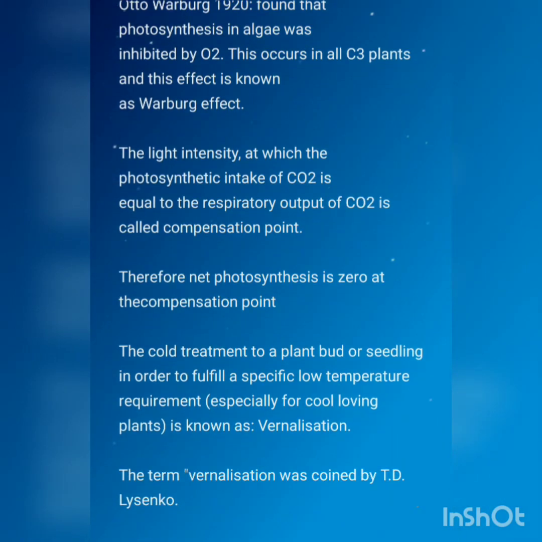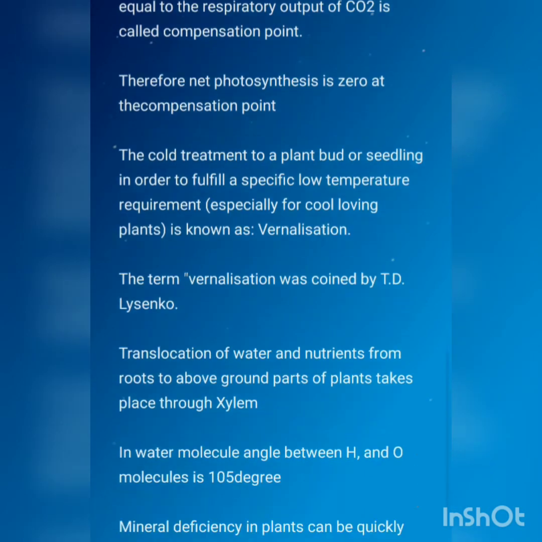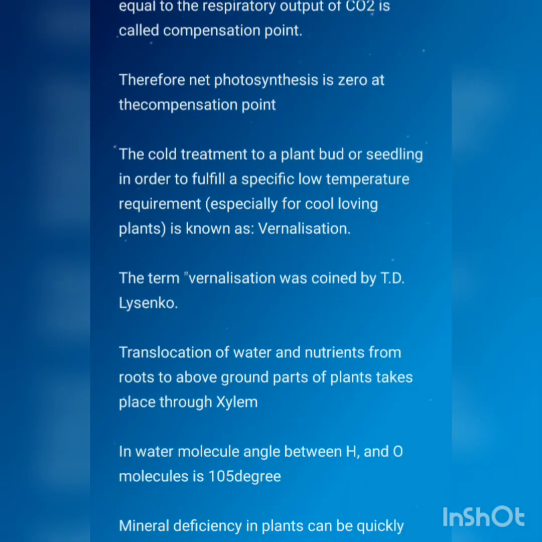The light intensity at which the photosynthetic intake of carbon dioxide is equal to the respiratory output of carbon dioxide is called as compensation point. Therefore, the net photosynthesis is zero at the compensation point.